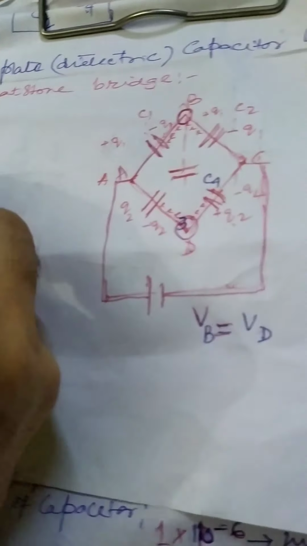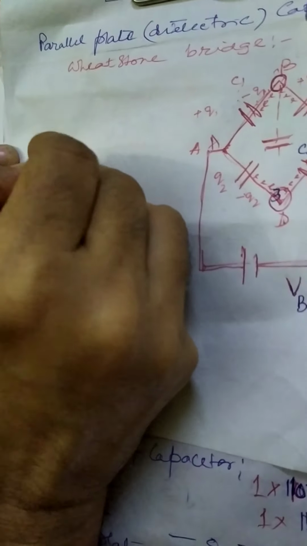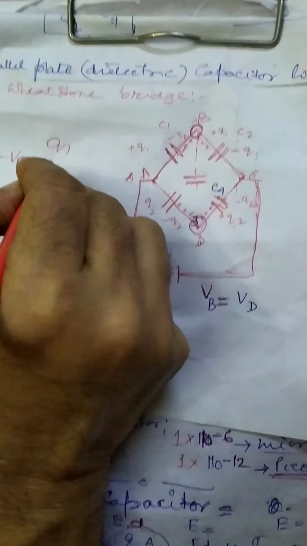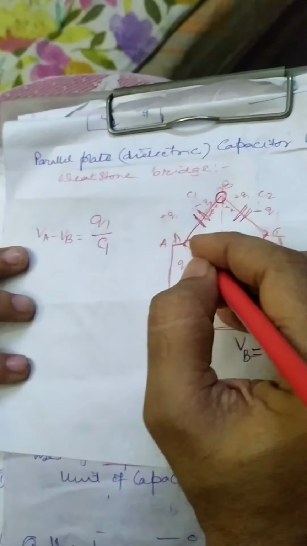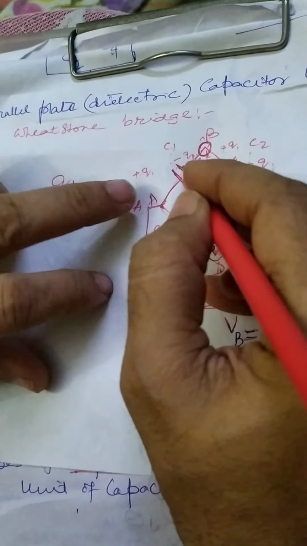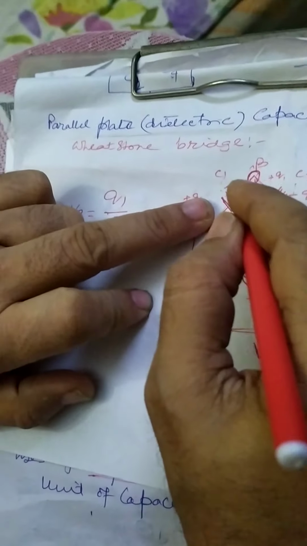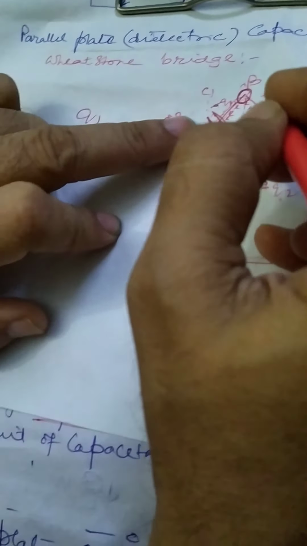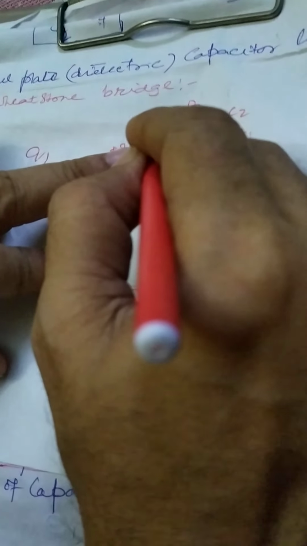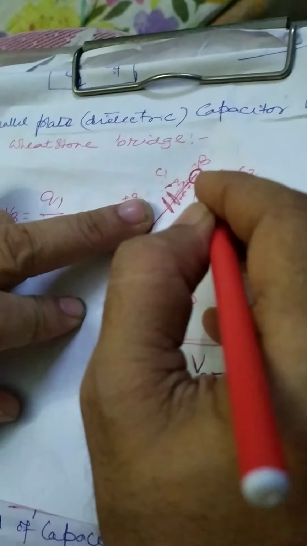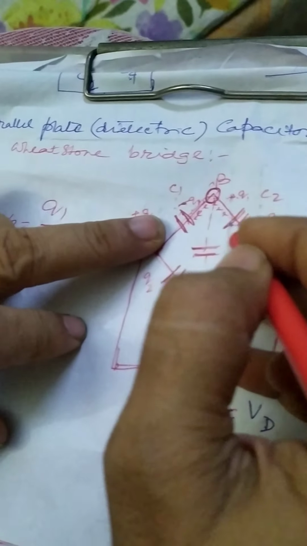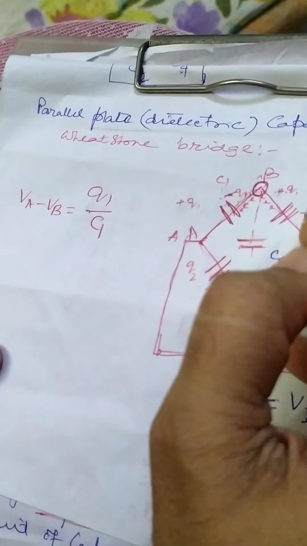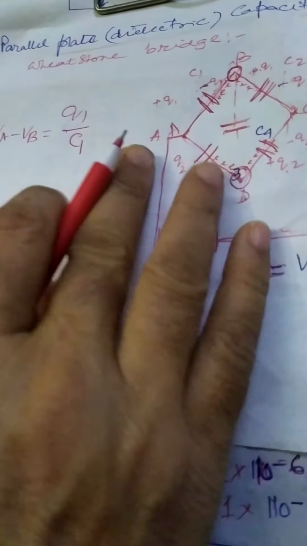Now how will we write it? We'll write VA minus VB equals Q1 by C1. Clear? So this is getting induced by minus charges. This minus charge is borrowed from this plate, as it is connected by a wire. So this gives this plus, and as the minus charge is borrowed from here, it will be plus Q. If my electrons are moving away, then what happens? It becomes plus Q. So this is again minus Q. We can write in this way.